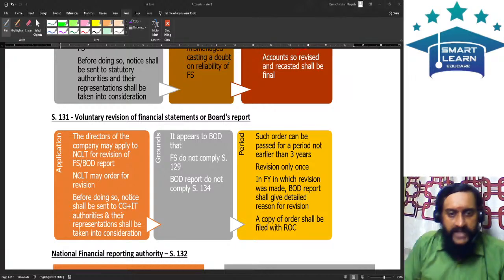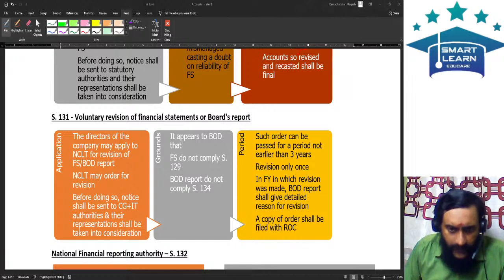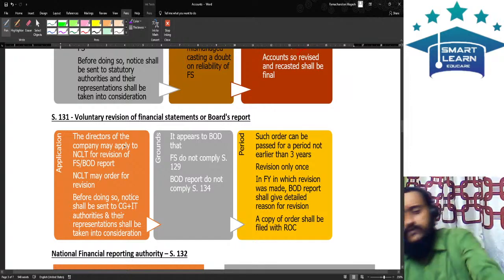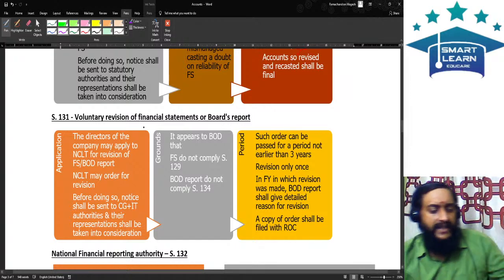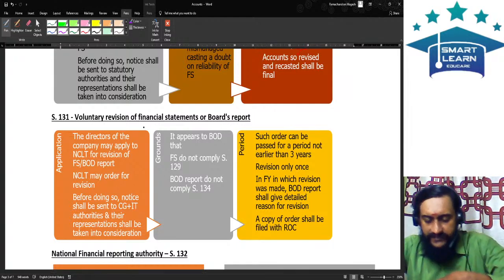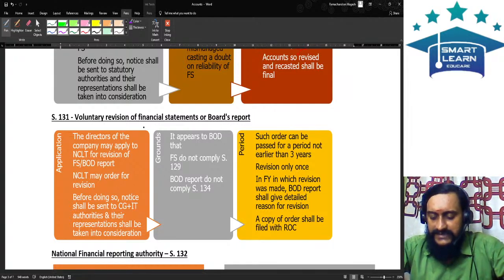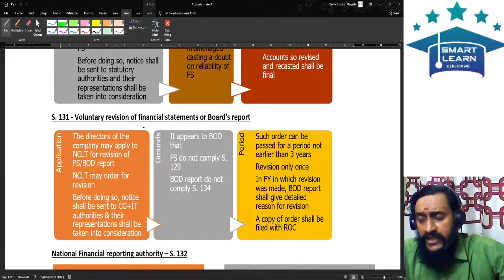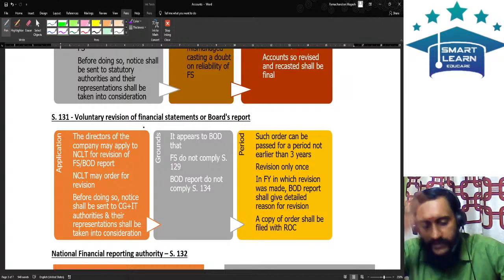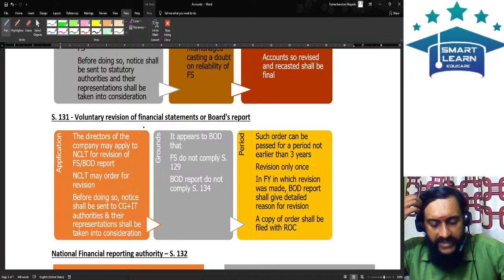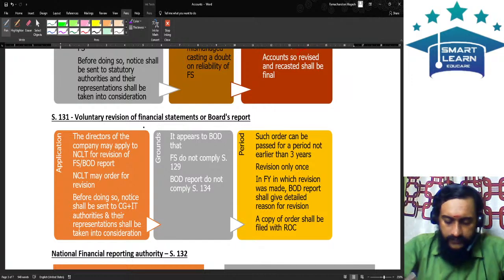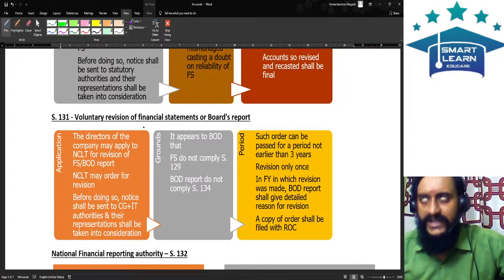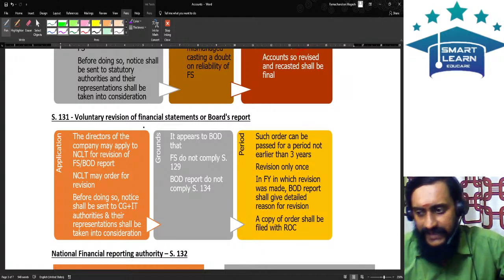Right. Next, voluntary revision. My dear friends, the main point that you should remember with respect to reopening and recasting is, what is the meaning of reopening and recasting? The meaning of reopening and recasting is very simple, my dear friends. Reopening, now you open the books of accounts. You make so many additions, deletions, and substantial modifications in the books of accounts. All those things you do. You again prepare a fresh set of financial statements, that is reopening and recasting.